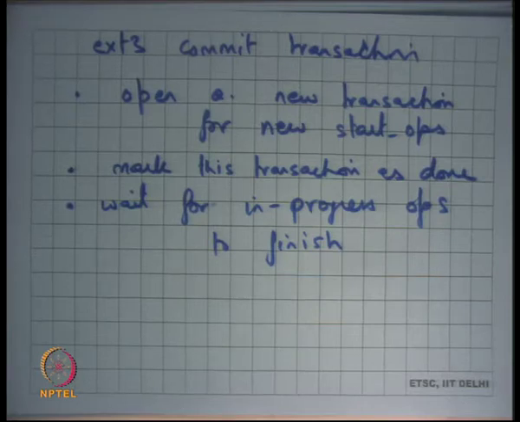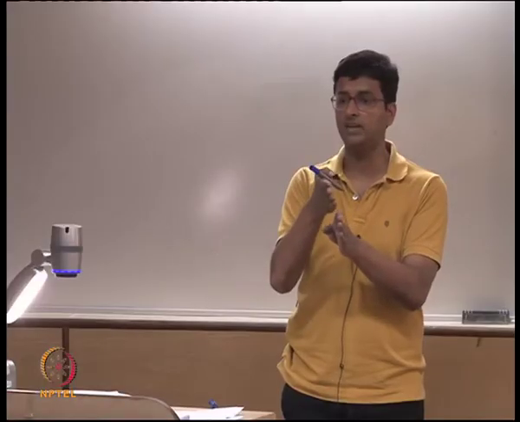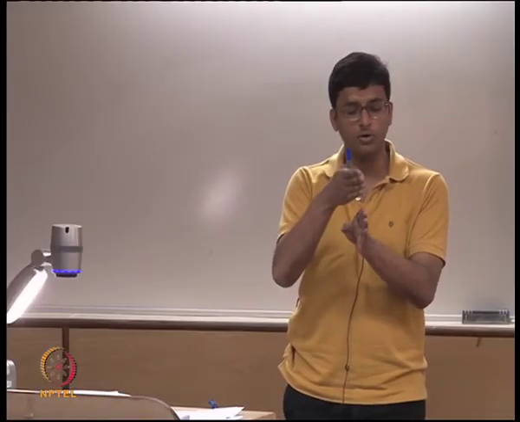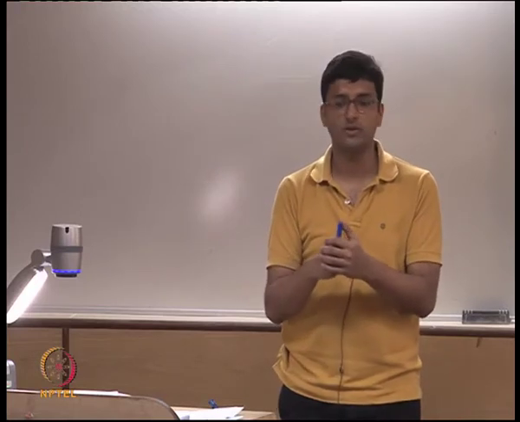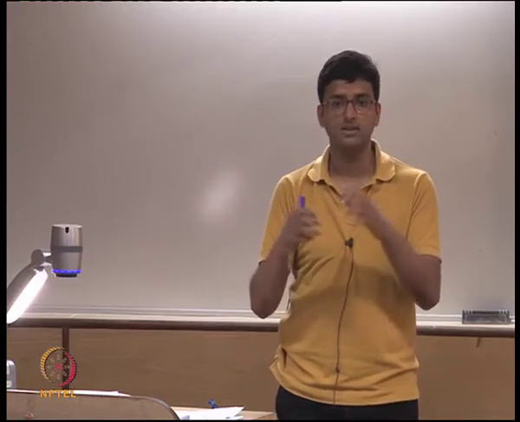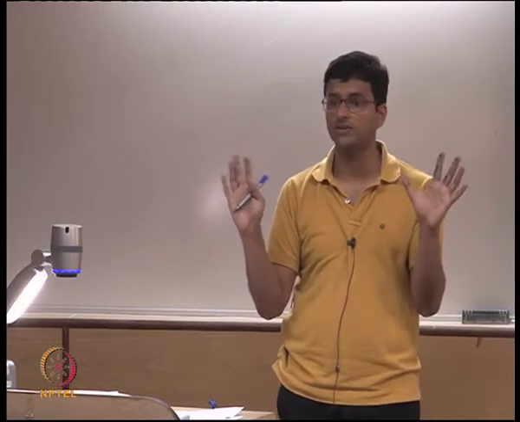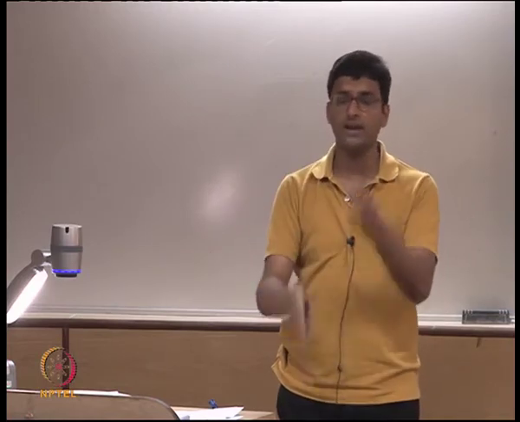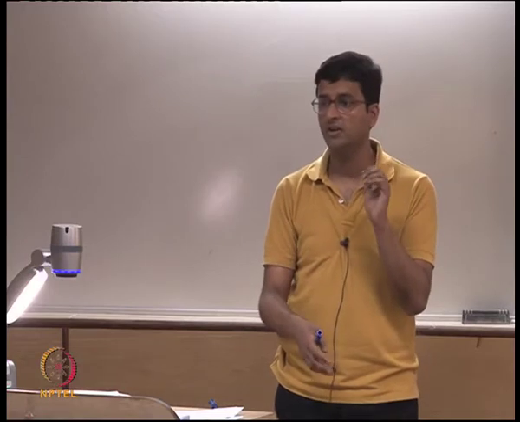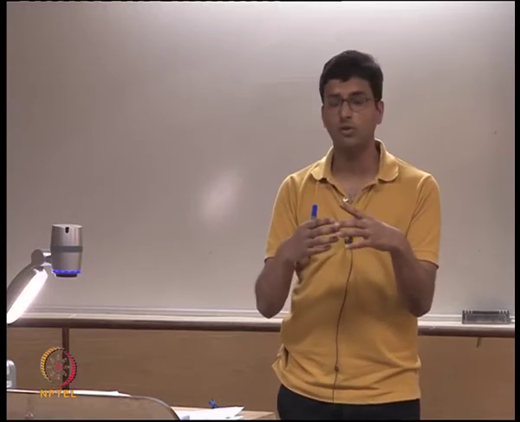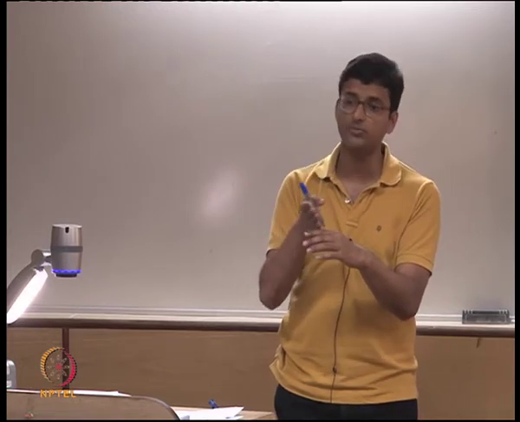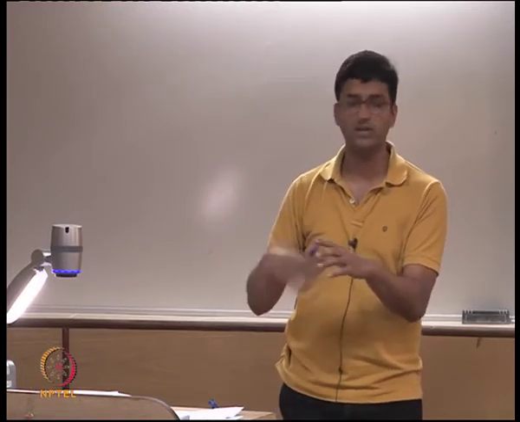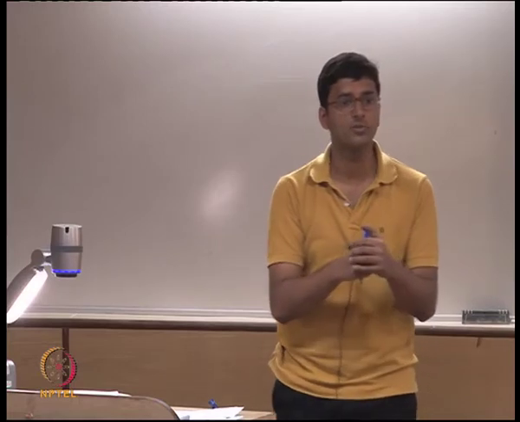When you close the transaction, there are some partially completed ops. So you want to wait for those ops to finish before you actually write the commit record. That's how you maintain atomicity. You can close the transaction at any point you want, but when you close it, you also wait for all operations that started before this close to finish. So that's how you ensure atomicity of each operation.